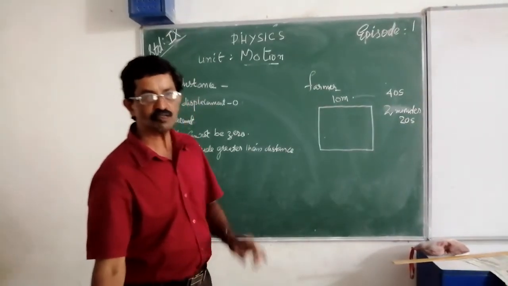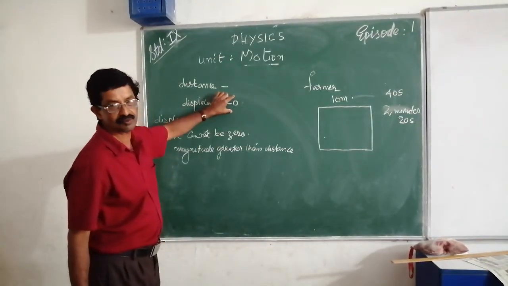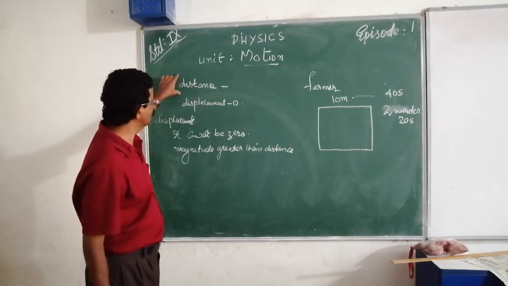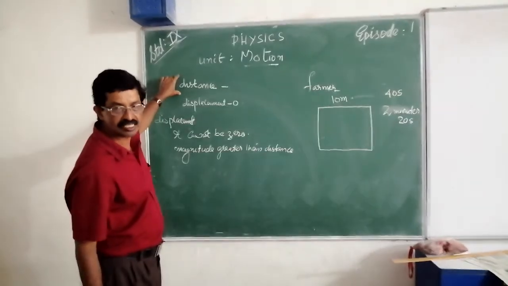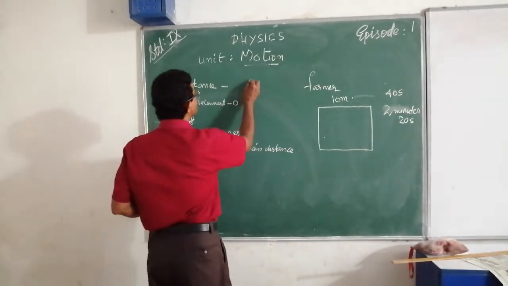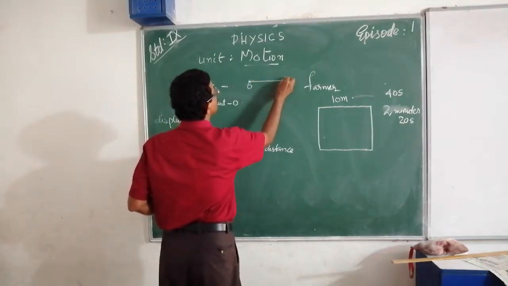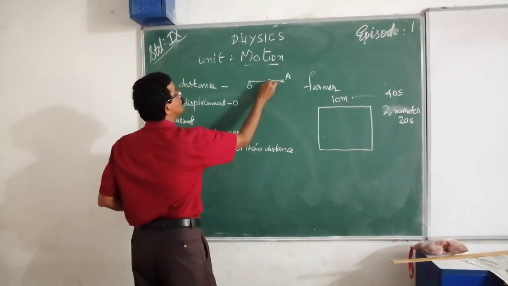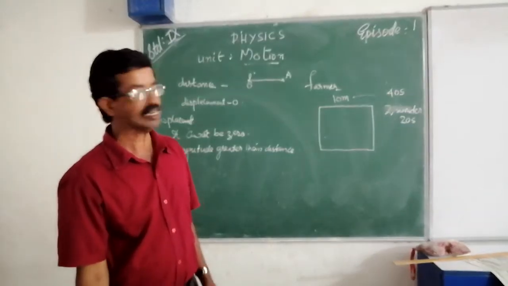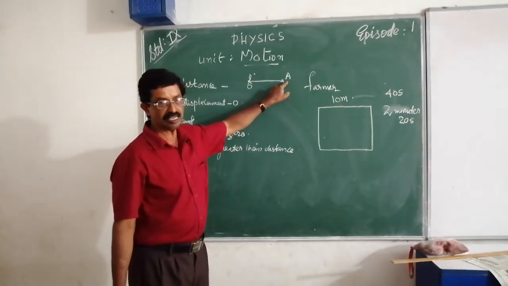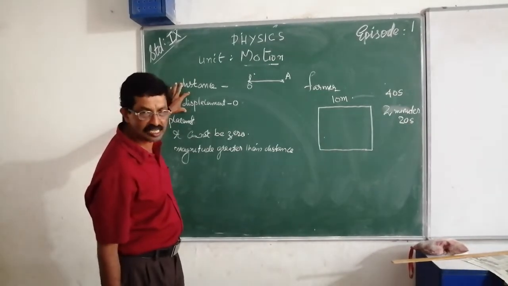A body travels a certain distance. Can its displacement become zero? Yes or no? And you can give a reason for your answer. The answer is yes, sir. Suppose a body starts from O and it reaches A. If it again returns to O, then its displacement is 0. But the distance travelled is there. That means distance travelled is there, but in this case displacement is 0.